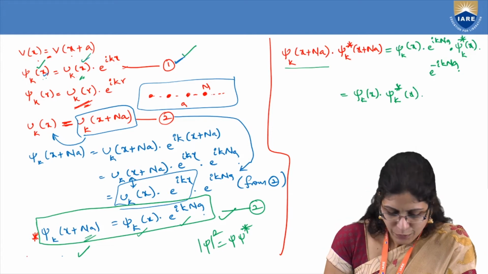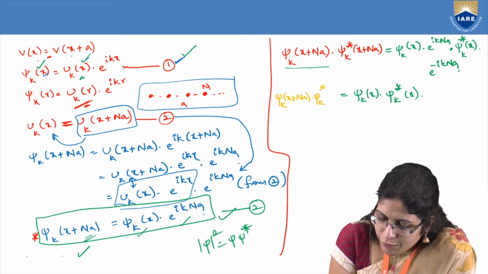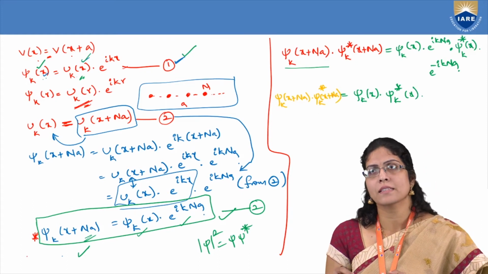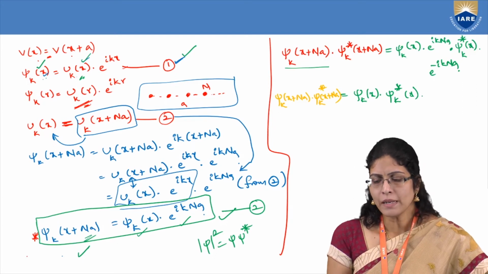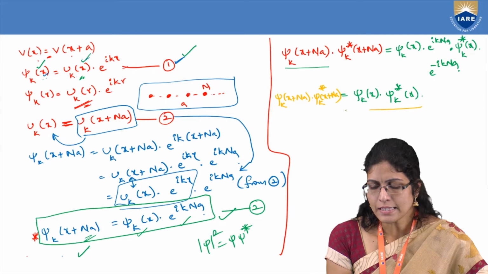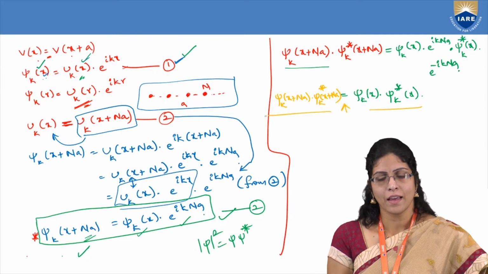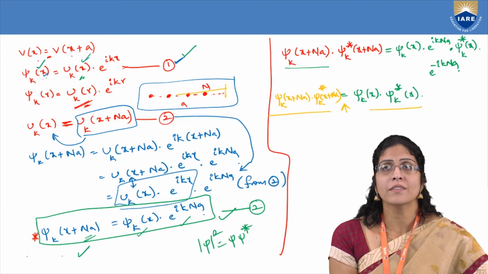So what did you end up with? Psi k of x plus na into psi k star of x plus na equals psi k of x into psi k star of x. So what does this mean? The probability at x is equal to the probability at x plus na. If you take at x and at x plus na, it will be the same.